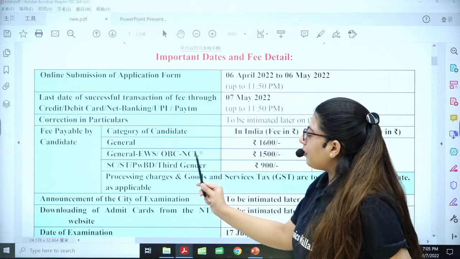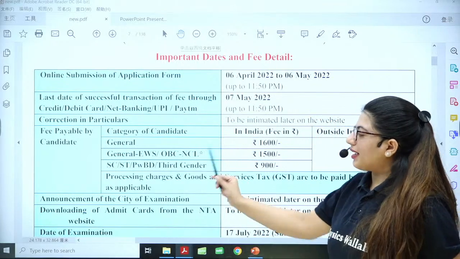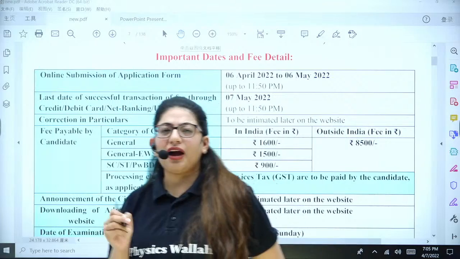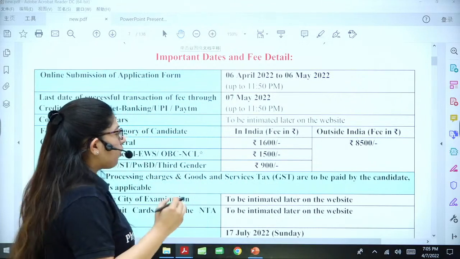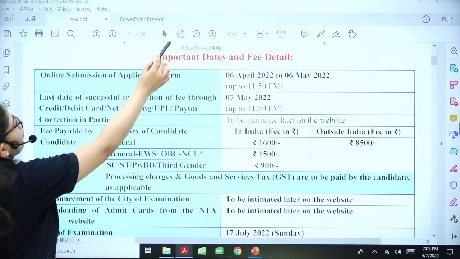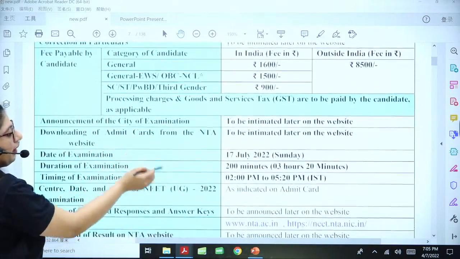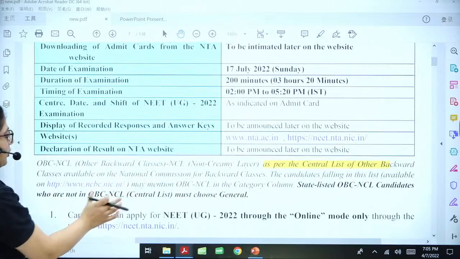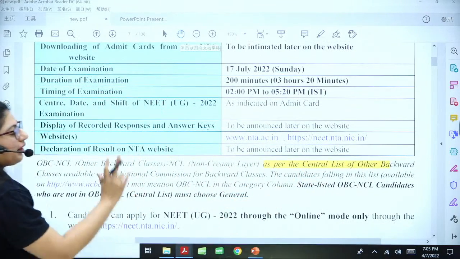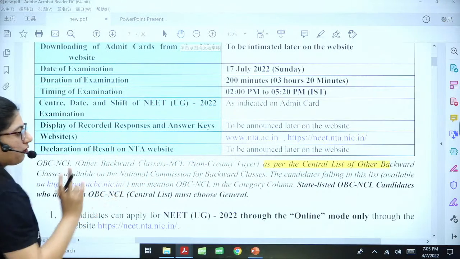Fine. And then we have OBC NCL. Now, what is this NCL? It stands for non-creamy layer. So in OBC, we have two types of category: one is creamy layer, another is non-creamy layer. If you are under the non-creamy layer and it is mentioned in the list on this particular website, and this list is by the central government, only then you will be considered under non-creamy layer.